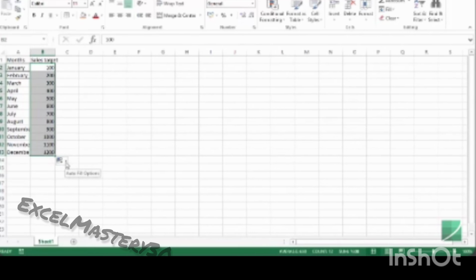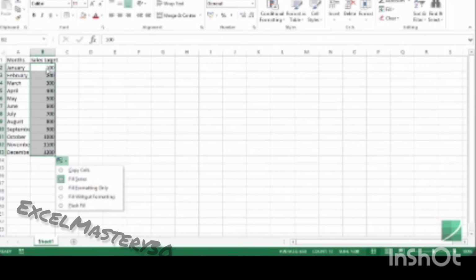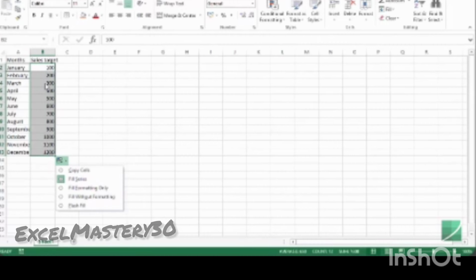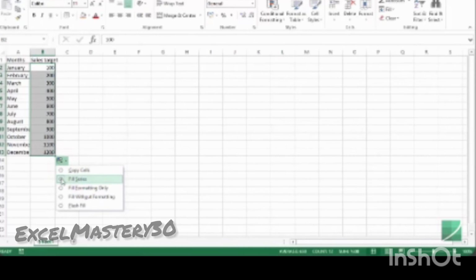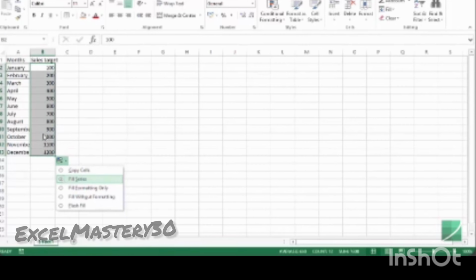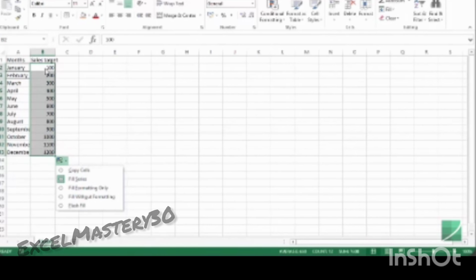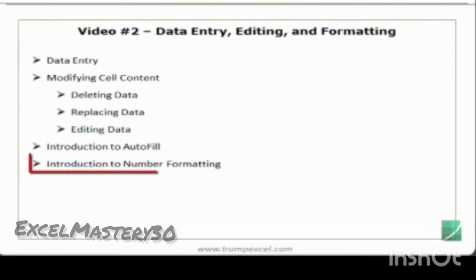Now when I leave it, you can see that it has 300, 400, 500 and so on for all these cells. Again, I have this autofill option and if I click on it now, you can see that I do not have anything called fill months because Excel identifies that this is numeric data and this is not a date kind of data. So this is how autofill works. I would cover autofill in detail later in this video course because there are a lot of other things that you can do using autofills. You have identified that there are months that you can drag down, there are numeric values, but there is a lot more that can be done using autofill.